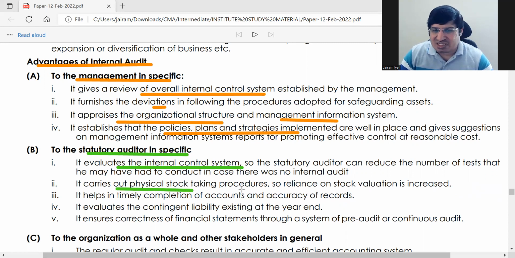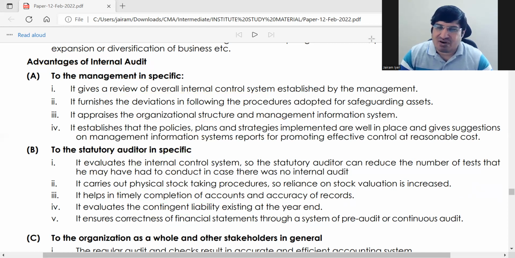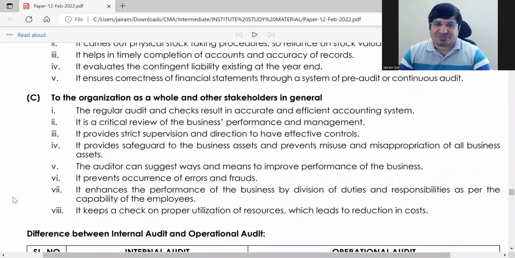It carries out physical stock taking, counting stocks and all. So the statutory auditor can place more reliance on stock valuation. Helps in timely completion of accounts. And evaluates contingent liability at the end of the year, ensures correctness of financial statements. ये है आपका to the auditor. ये all these are all general points, which you can easily write.